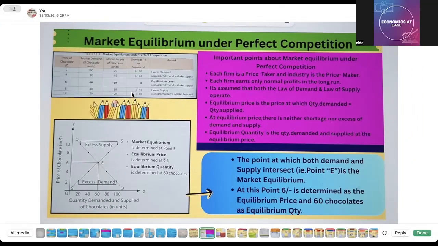Under perfect competition, excess demand and excess supply. When demand is more than supply, it is known as excess demand, and when supply exceeds the demand, it is known as excess supply. So the point at which both demand and supply intersect, that is at price 6, the market demand is 60 and supply is also 60. That means it is the equilibrium level.